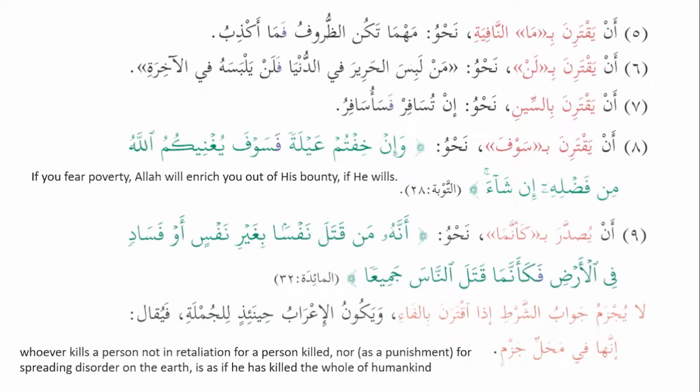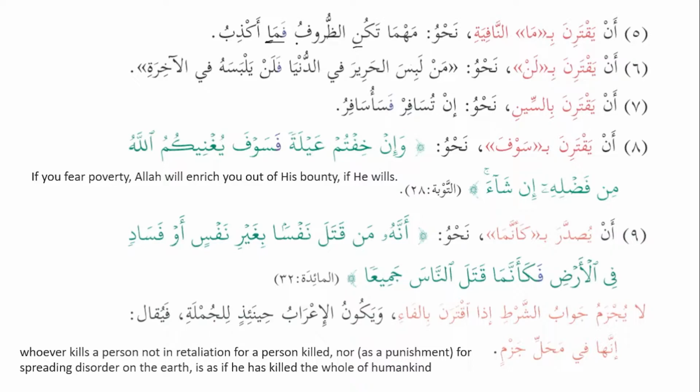The next place is أن يقترن بما النافية, that it is connected to ما النافية. For example, نحو مهما تكن الظروف فما أكذب, whatever the situation or conditions may be, I don't lie. So this is ma, as we know, ma an-nafiya, which is used for negation.